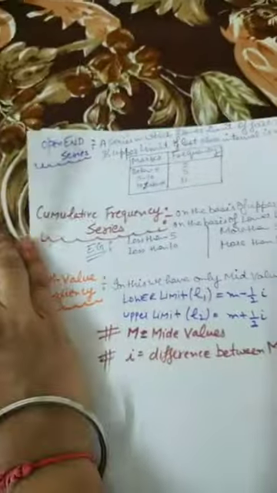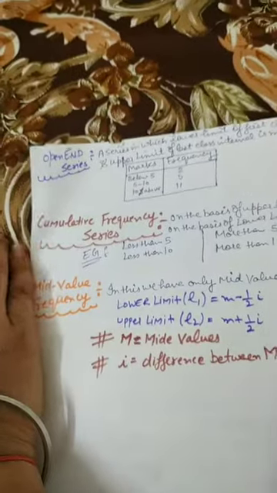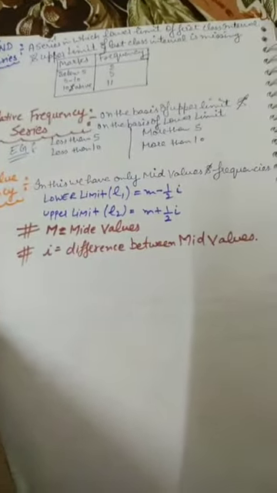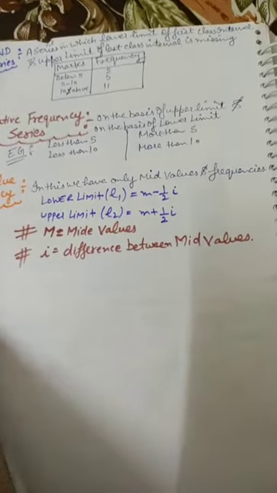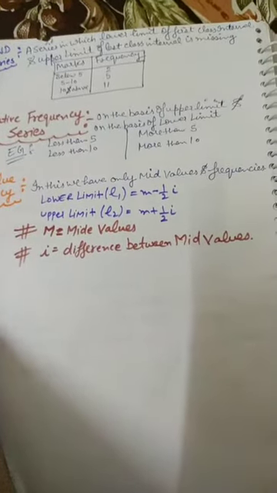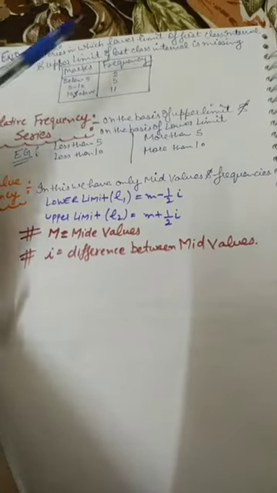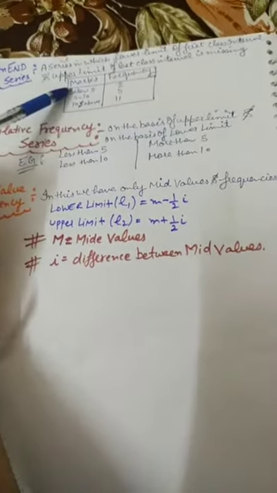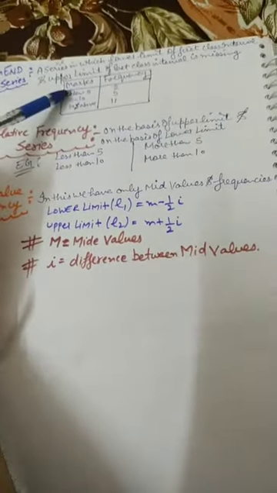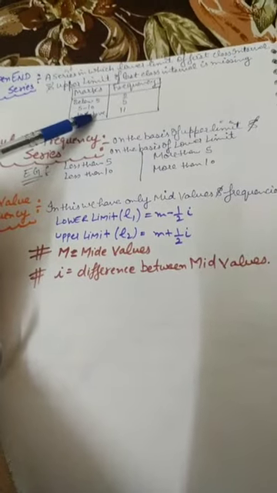Now I will tell you about the open-ended series, cumulative frequency series and mid-value frequency series. An open-ended series is a series in which the lower limit of the first class interval and the upper limit of the last class interval are missing. Here no starting and ending point are written. Here below 5 and 10 and above is written.